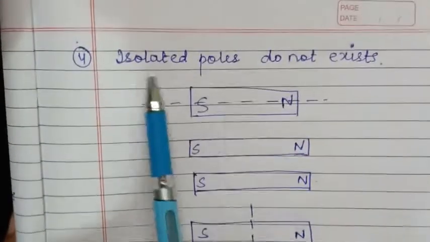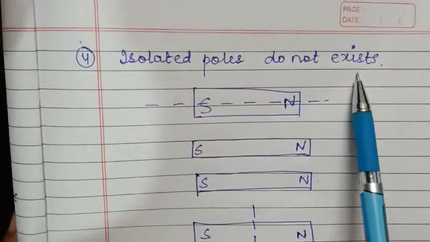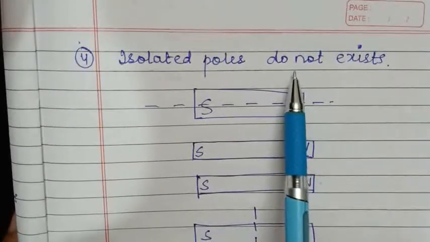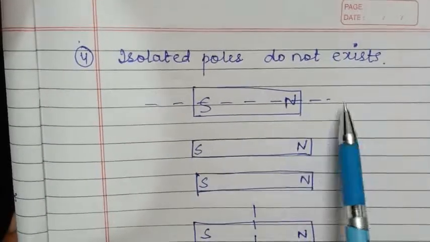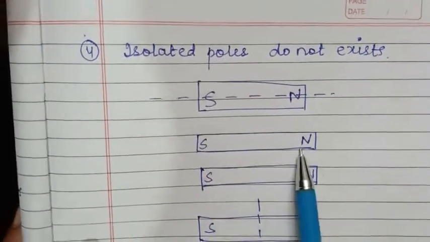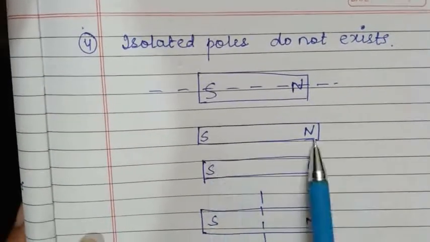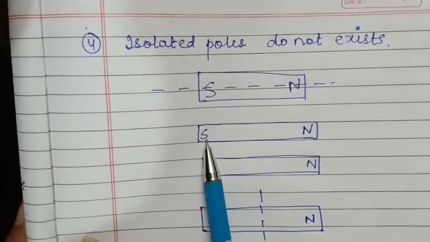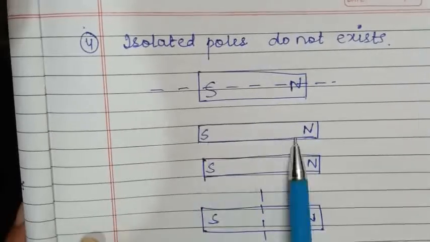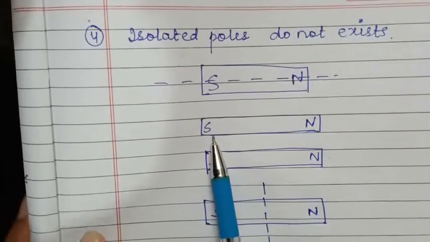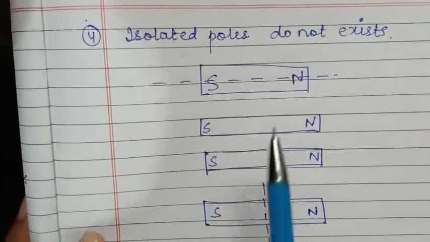So isolated poles do not exist, meaning a single pole is not possible. If you think that when we cut a magnet, only a north pole exists or only a south pole exists, no, they automatically acquire poles in pairs. So poles always exist in pairs, not isolated.